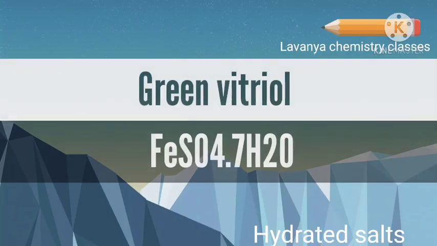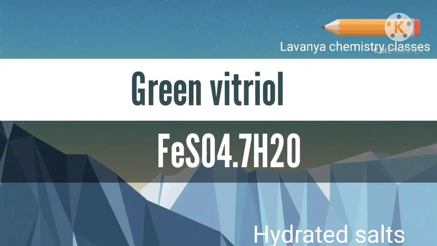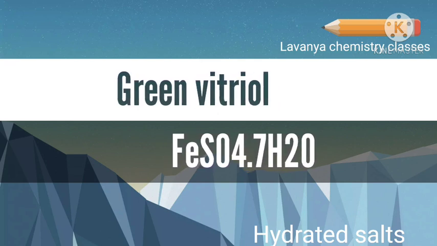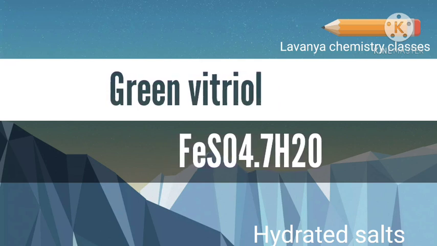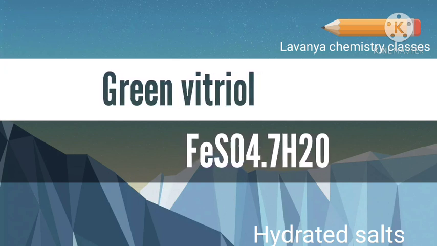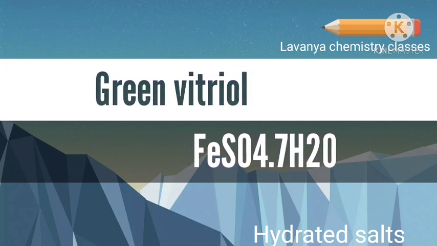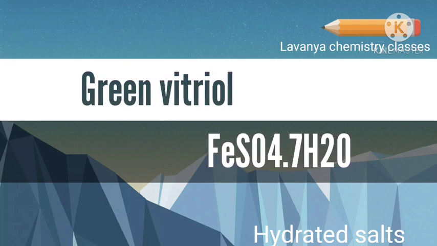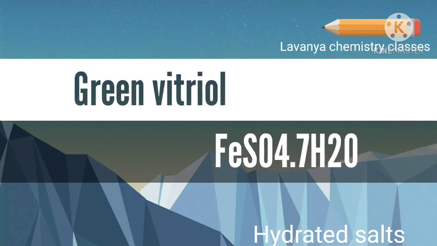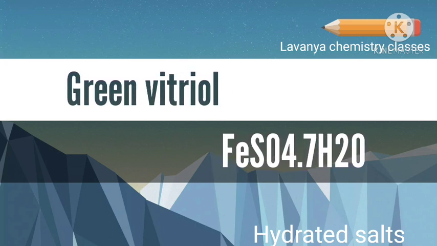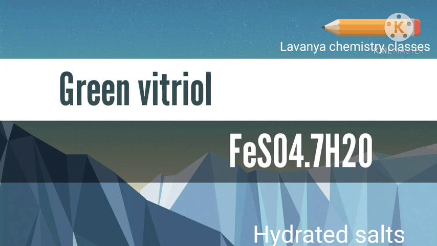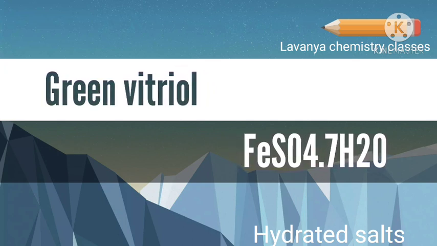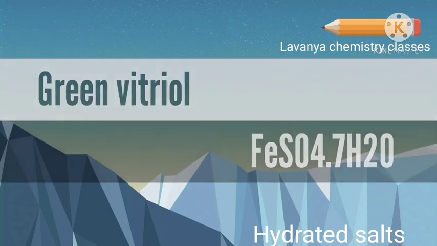And next one is vitriol. What do you mean by vitriol? Vitriol refers to sulfates, SO4: blue vitriol, green vitriol, white vitriol. The oil of vitriol is H2SO4. The green vitriol is FeSO4, because ferrous is green in color, so it is called green vitriol. The formula of green vitriol is FeSO4·7H2O.